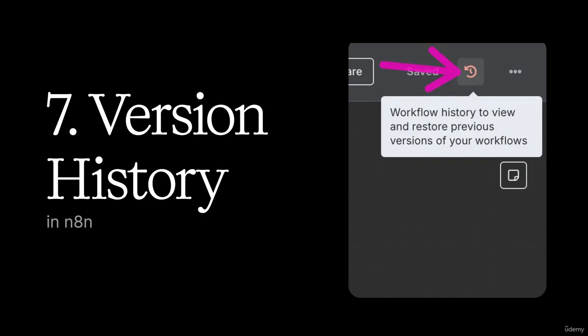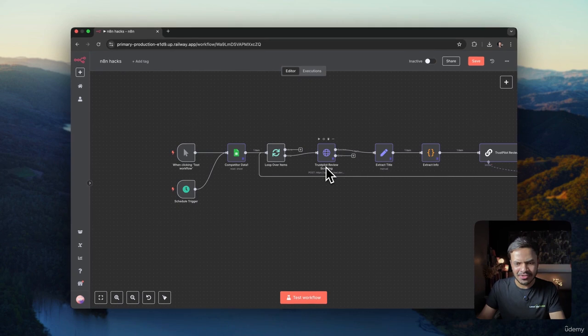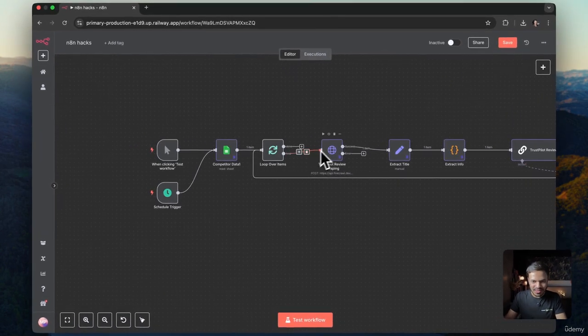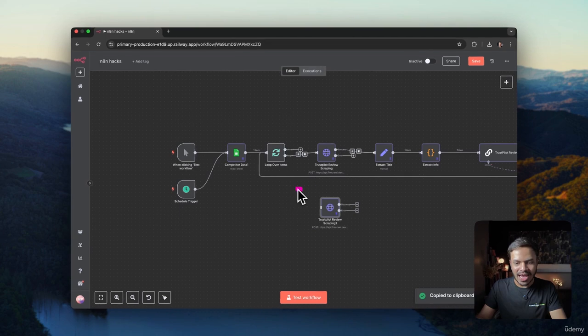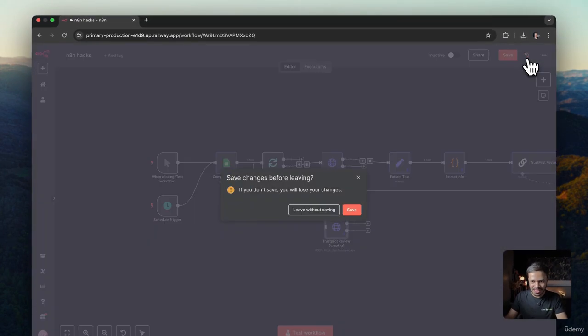The next N8N hack is about version history. For example, let's say this node is working just fine, but I want to replace it and test it with another node. So what I will do is, I will just simply copy this and paste it somewhere else so that I have the data. But you don't need to do that. If we click on version history,